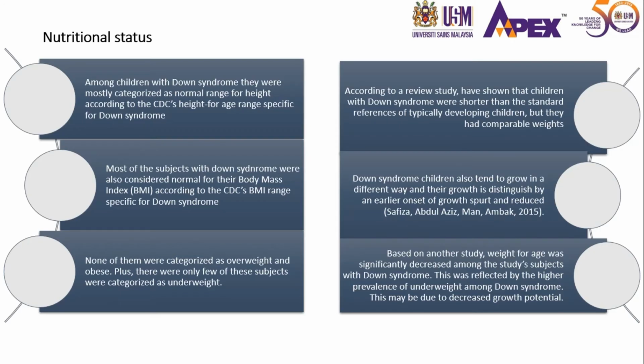As stated before in the result, Down syndrome has normal height for age and normal body mass index according to the CDC's. None of them were categorized as overweight and obese, plus only a few of these subjects were categorized as underweight. According to a review study, children with Down syndrome were shorter than the standard reference of typically developing children, but they had comparable weights. Down syndrome children also tend to grow in a different way, and their growth is distinguished by an earlier onset of growth spurt and reduced growth. Based on another study, weight for age was significantly decreased among the study subjects with Down syndrome. This was reflected by the higher prevalence of underweight among Down syndrome.